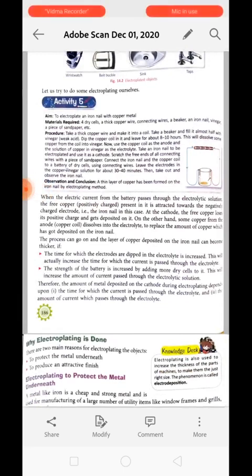When the electric current from the battery passes through the electrolyte solution, the free copper present in it is attracted toward the negatively charged electrode, which in this case is the iron nail at the cathode. The free copper loses its positive charge and gets deposited on it. On the other hand, some of the copper from the anode, that is the copper coil, dissolves in the electrolyte to replace the amount of copper which has got deposited on the iron nail.